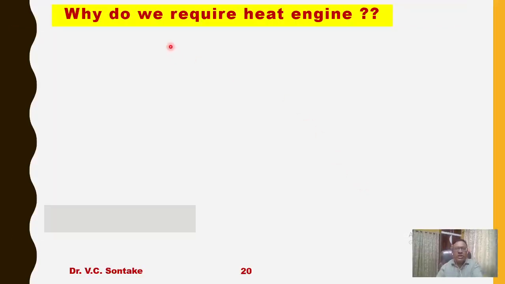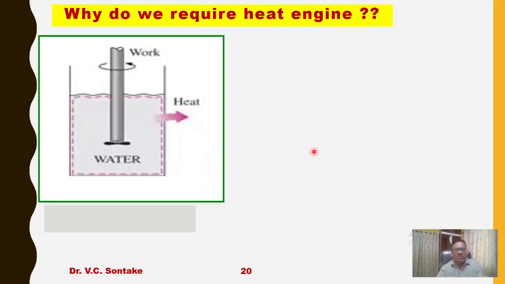Now, the question comes, why do we require a heat engine at all? Let us try to understand this. Let us say there is a container containing some known mass of water at initial temperature T1. The initial temperature of the water is equal to the atmospheric temperature.